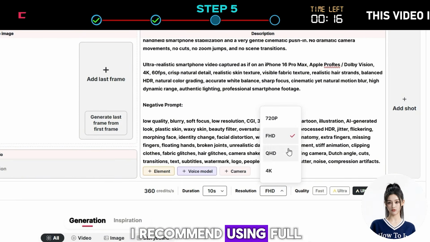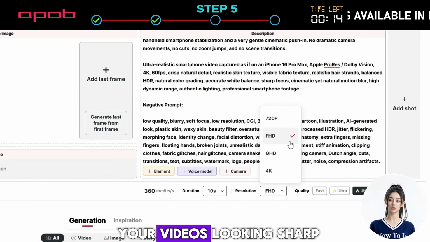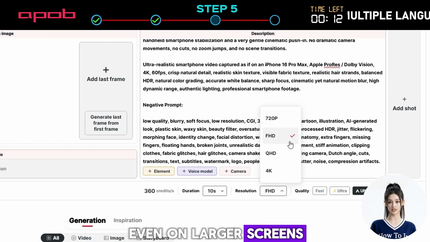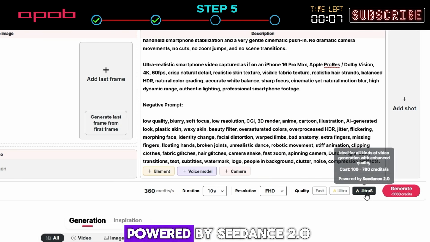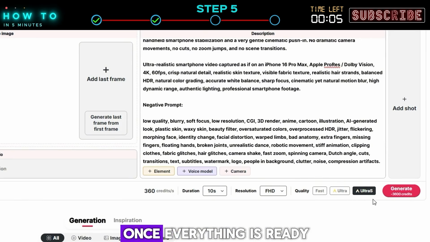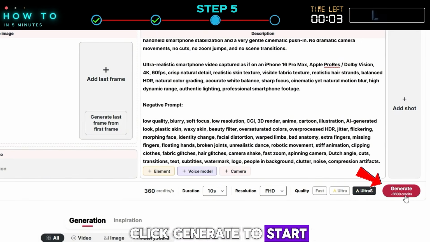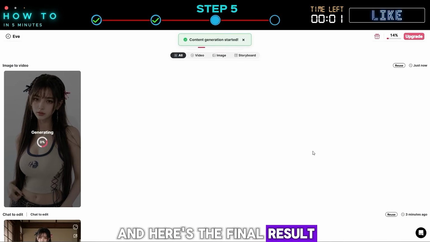I recommend using full HD resolution to keep your videos looking sharp, even on larger screens like TVs. For quality, I'll choose the Ultra S model, which is powered by Seedance 2.0. Once everything is ready, click Generate to start the process. And here's the final result.